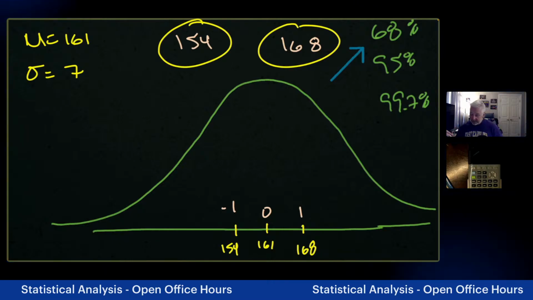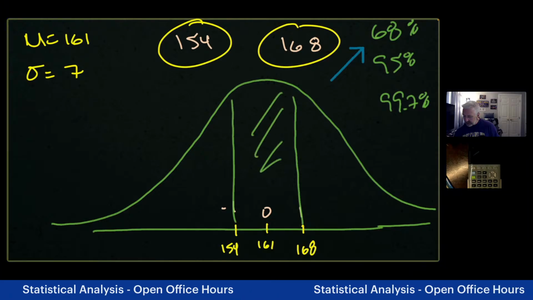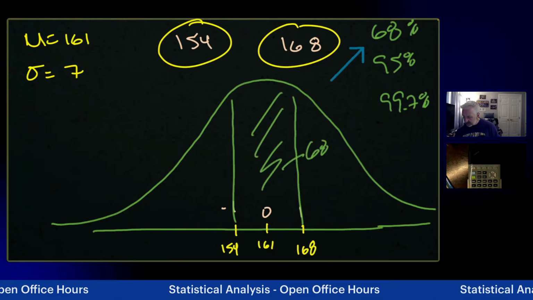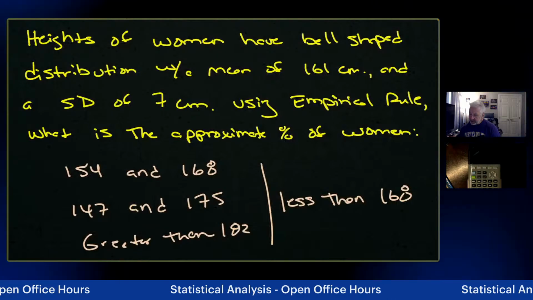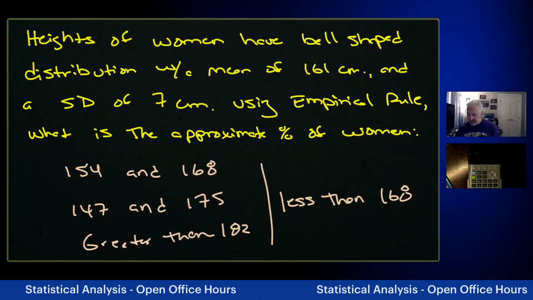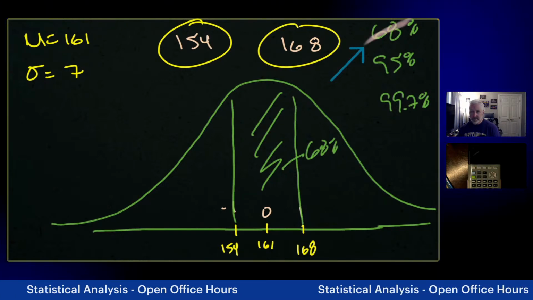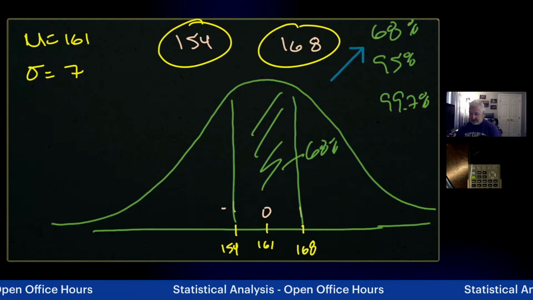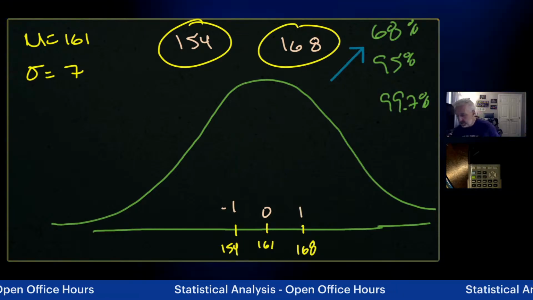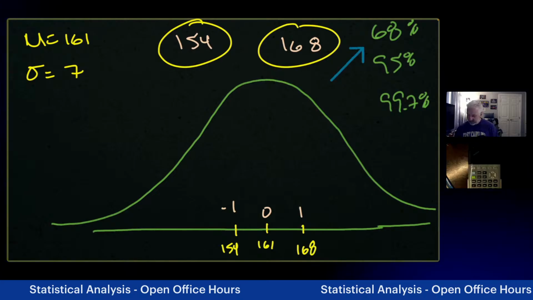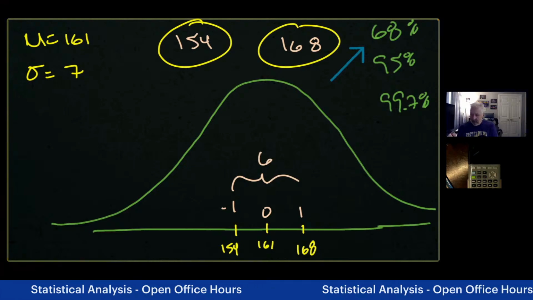So let me backtrack. Between here and here, this area right here is 68%. So when the question asked, what is the approximate percentage of women that fall between 154 and 168, the answer is 68%. So the answer is 68%, because 68% of my data falls here. Okay? So let's do the next one.